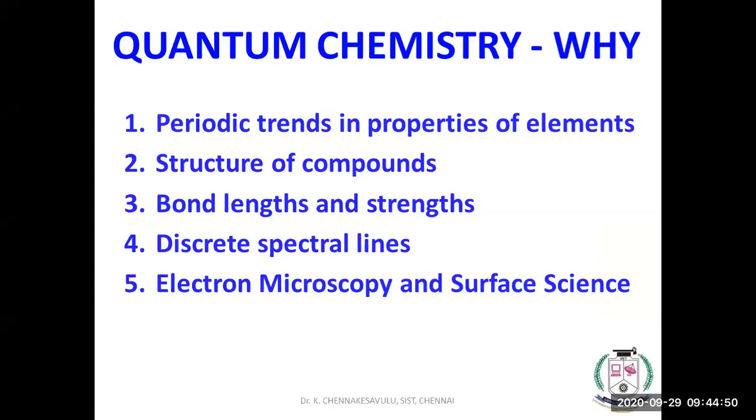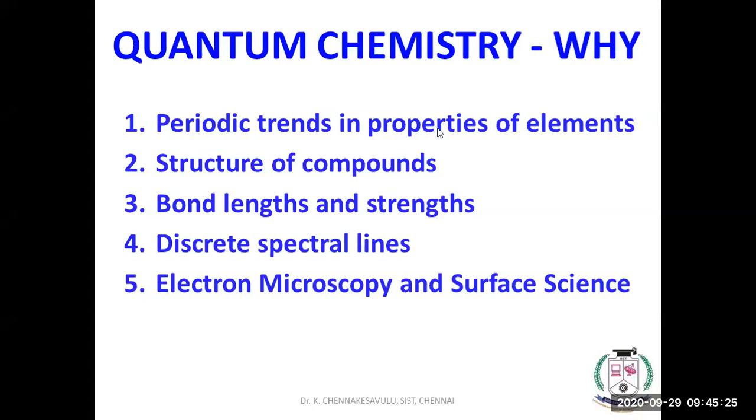So now why do we want to study quantum chemistry? This is one more important question for us. Before going to any topic, being a science person or being a chemist, it is necessary to explain why we want to study quantum chemistry. If you want to understand or define the periodic trend or periodic table properties of elements, we should know quantum chemistry.